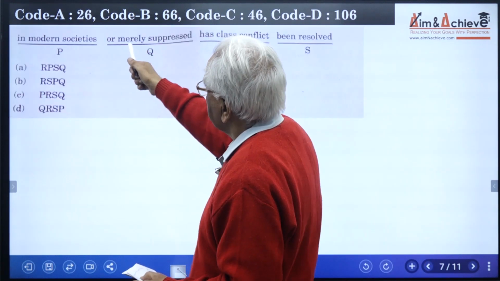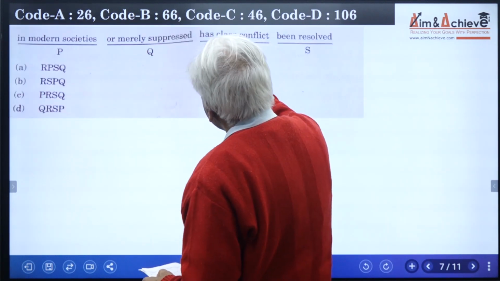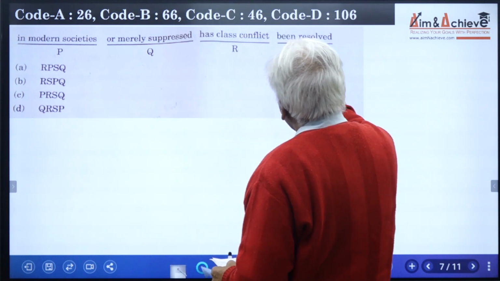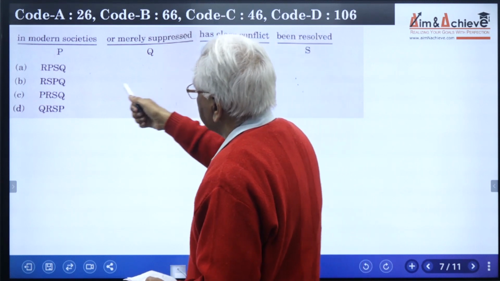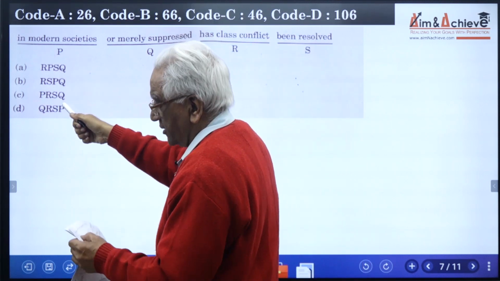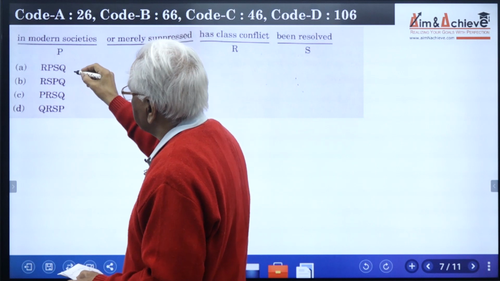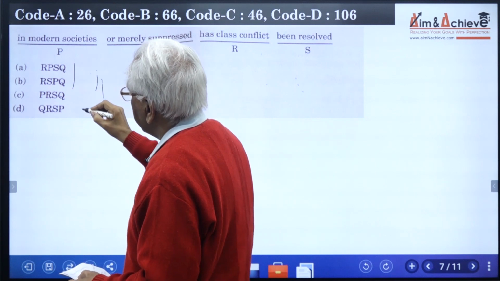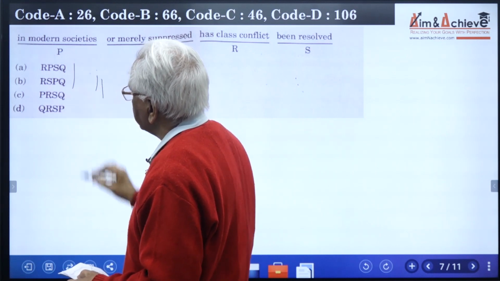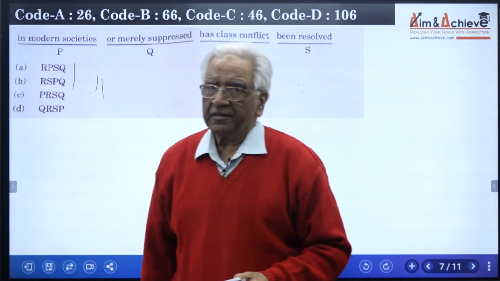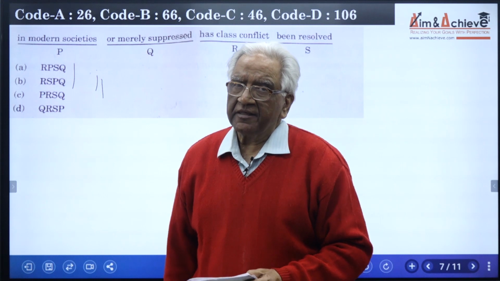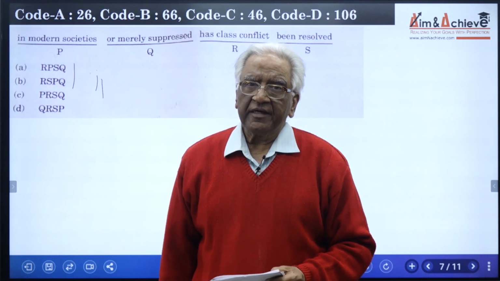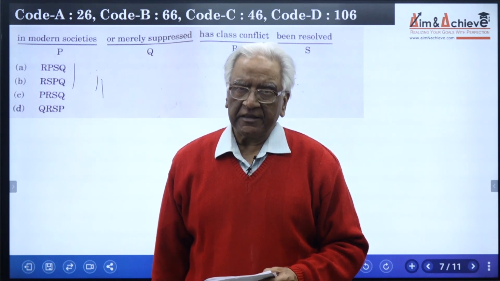In modern societies, P, or merely suppressed, Q, has class conflict, R, has been resolved, S. So the four parts are R, P and Q. If you see again, two parts start with R, one starts with P and the other starts with Q. As already said on numerous occasions in the past, when two options start with the same letter, there is a strong probability that either of them is the correct answer.